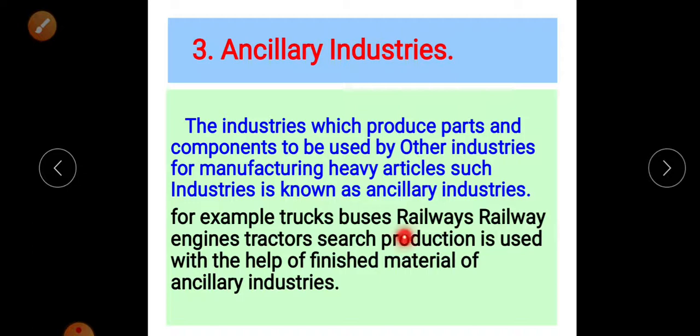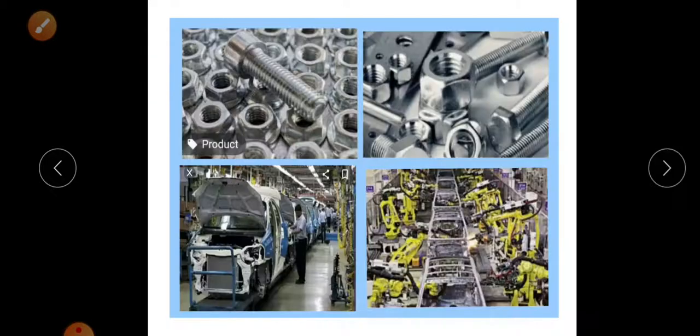So when a railway engine is developed, that railway engine industry imports all types of parts from ancillary industries, and they assemble the engine with the help of other small parts.